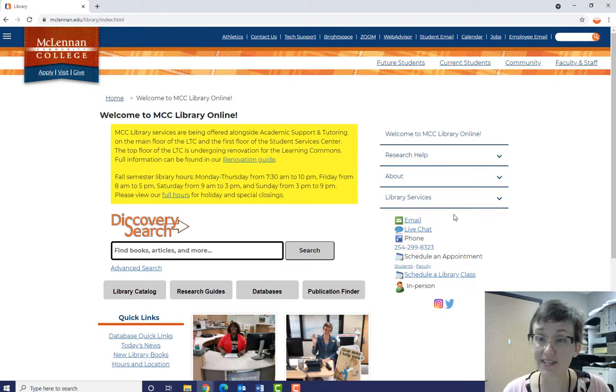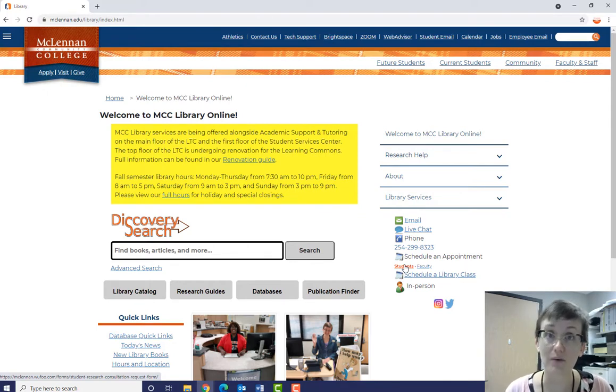First, I want to point out these help options on the right side of the page. We librarians love helping students, and you can reach us by email, live chat, phone, or simply walking in and asking for help. You can also schedule an appointment in advance, either via Zoom or in person, whatever you are most comfortable with.